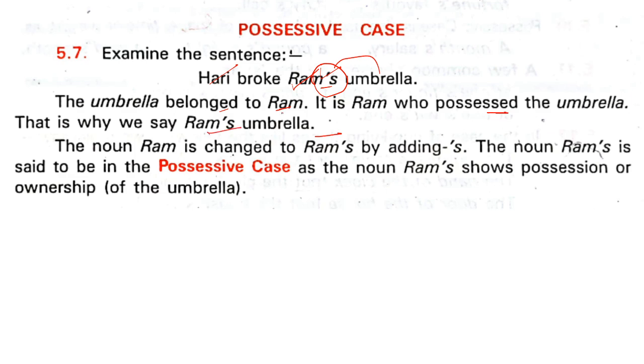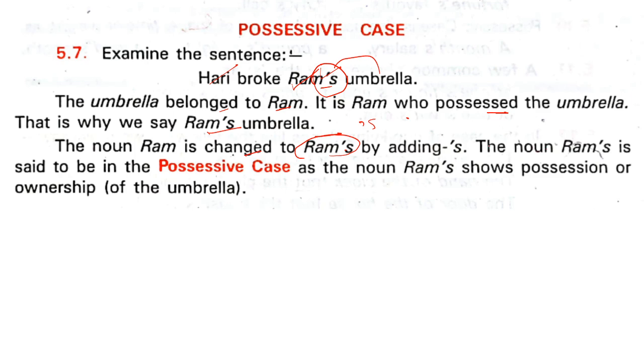It's quite obvious, right? It is in his possession, it is his belonging. Now the noun Ram is changed into Ram's by adding apostrophe s when it is singular. But sometimes we need to write the apostrophe after s, that we will see.